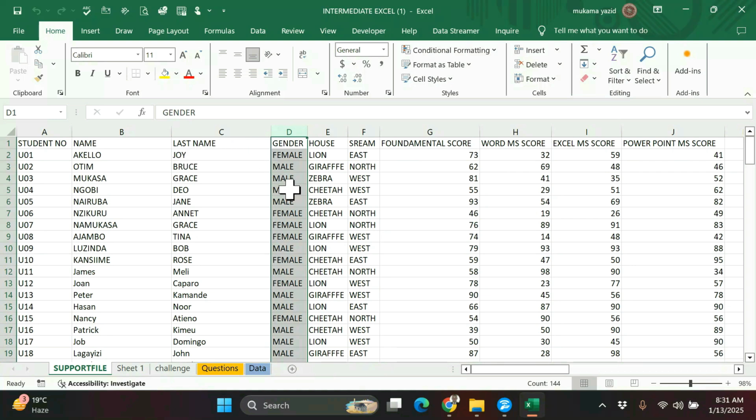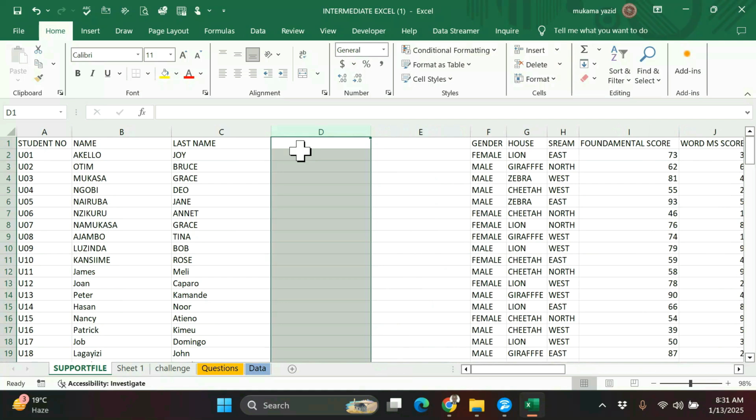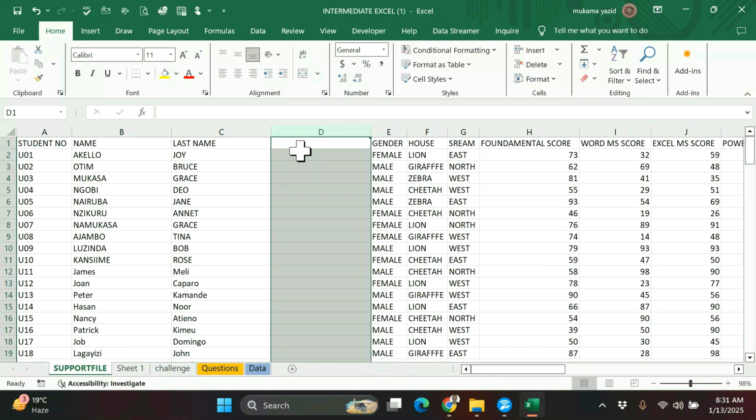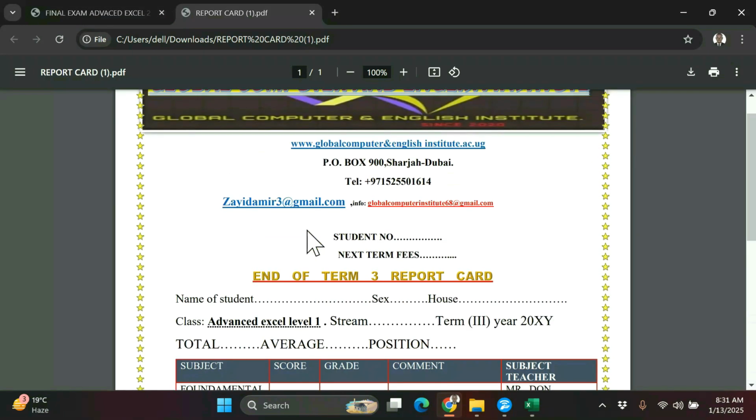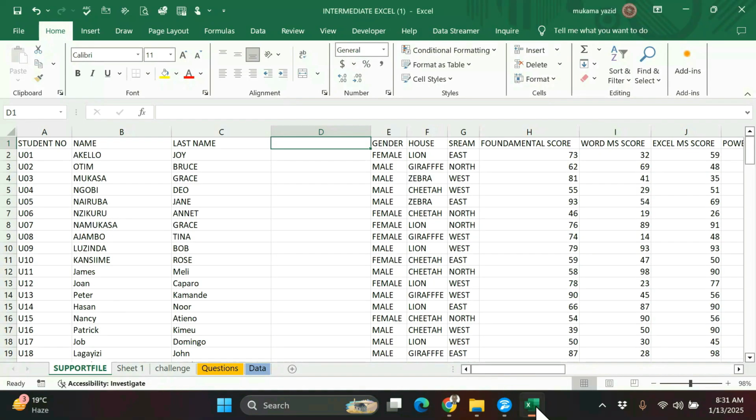You right click there, you insert, then you put a column here. You can even use a shortcut, Control Shift plus sign, or equal sign, then you get another one. If you want to delete one, Control then subtraction, it will delete one column. So from creating here, let us go to report card and we see what we don't have. It is name of student.